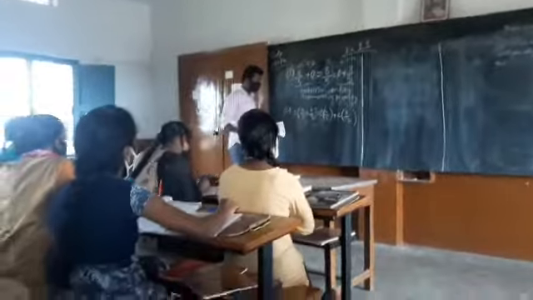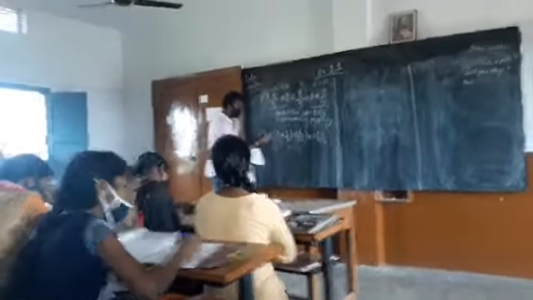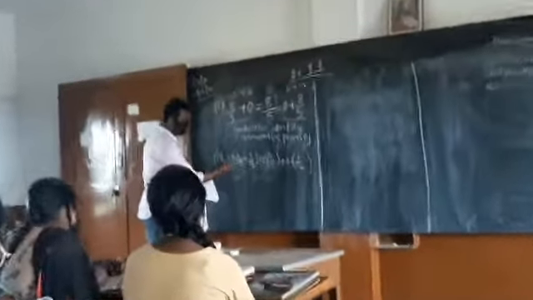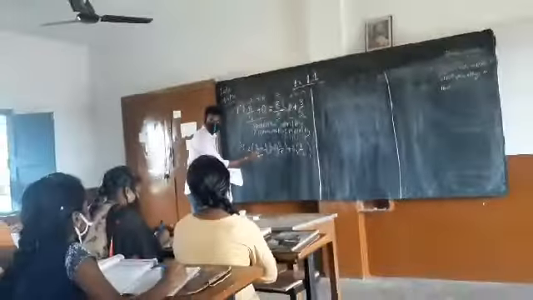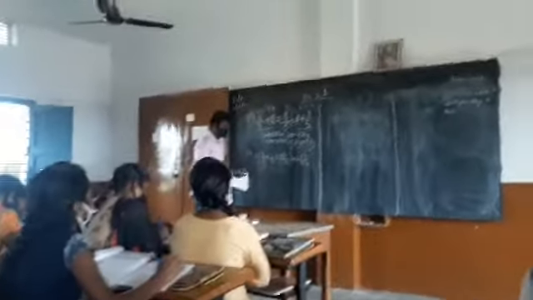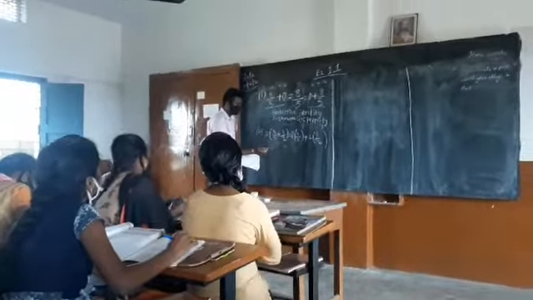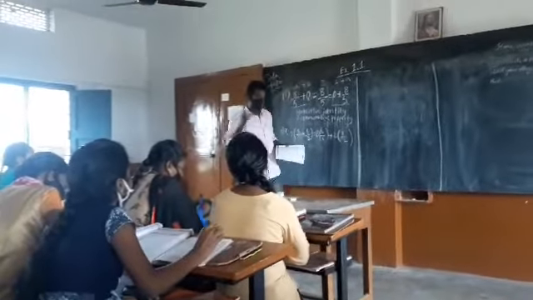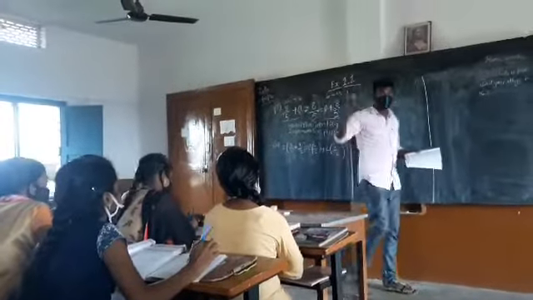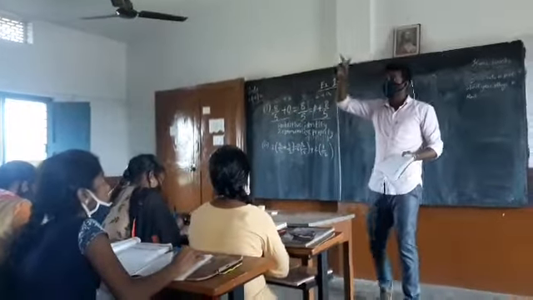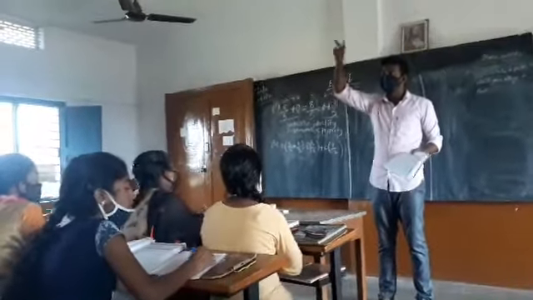It is distributive property. Multiplication is distributed over addition. Yesterday we discussed the distributive property in two ways, under two operations.